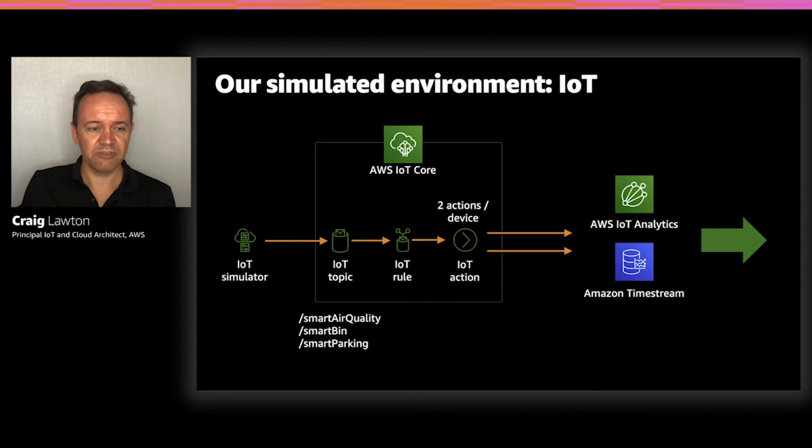So for our data from our 3 devices, we've got 2 rules for each device. 1 to send it to an action that will send it to IoT Analytics, and 1 to send it to an action which will send it to Timestream, and we'll show that soon. Other common patterns we see customers use, they sometimes have an action to send it to Kinesis, which can act as a buffer to decouple the ingestion from upstream systems that may be down, and also to batch data up to make a more cost-effective architecture. And also we see customers use Lambda functions and actions. So you could have an action, for example, that looks to see if a bin is greater than 80% full, and a Lambda function could integrate with a city work order system to send somebody out to empty that bin.